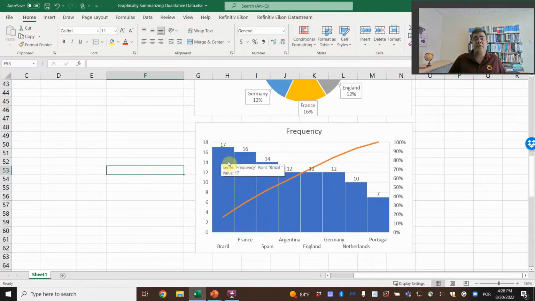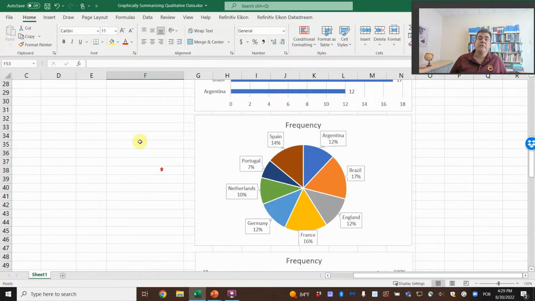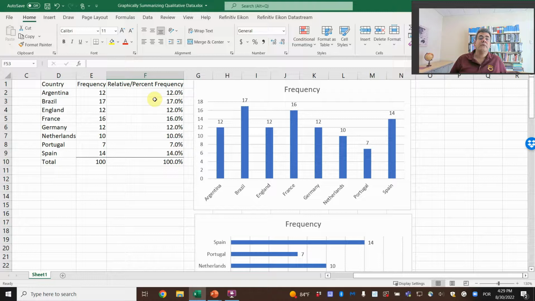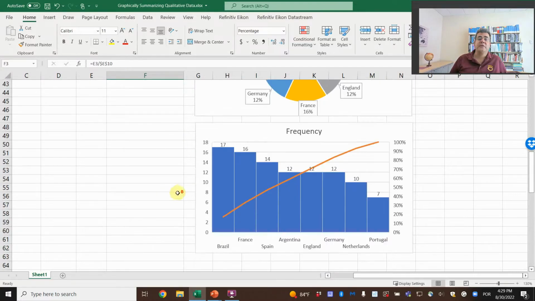So 17, 16, 14, 12, 12, 12, 10, and 7. What is this Pareto line here? It is the cumulative frequency. If we have only Brazil, it is only Brazil here, 17%.